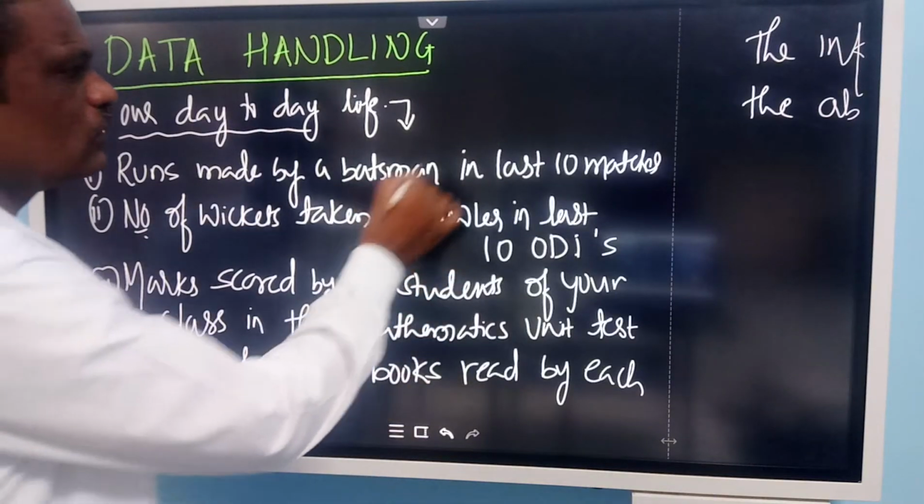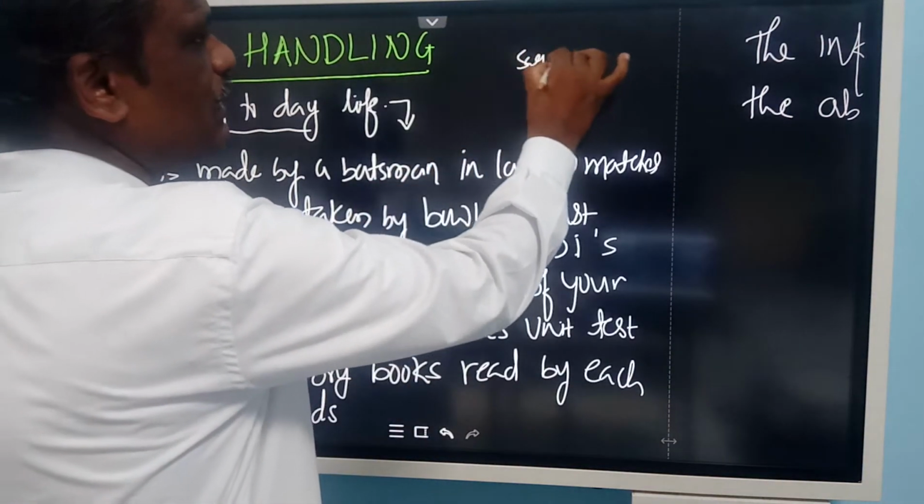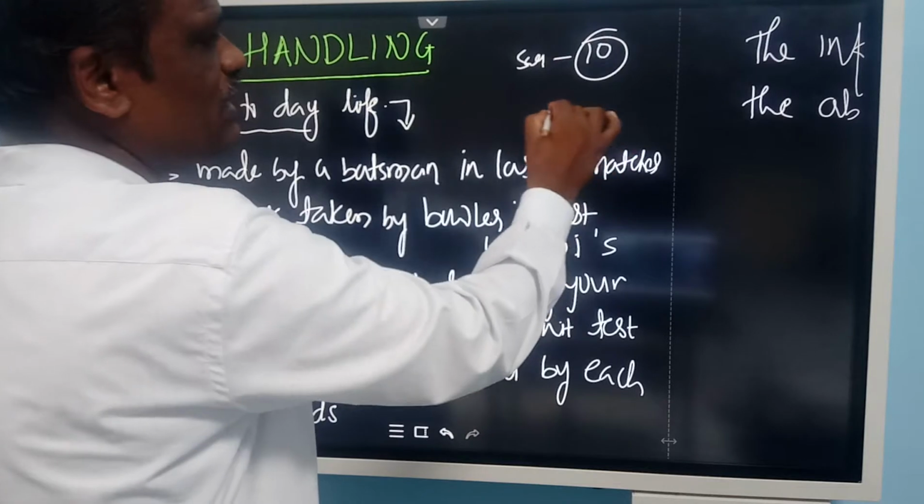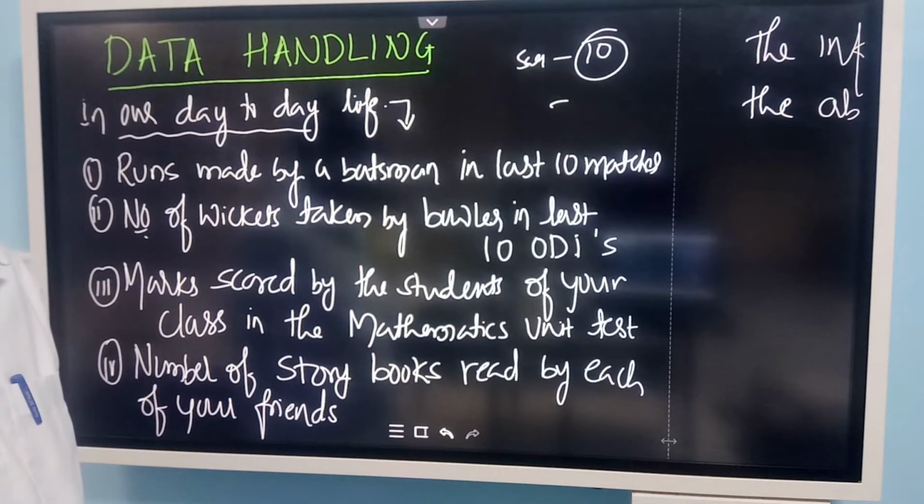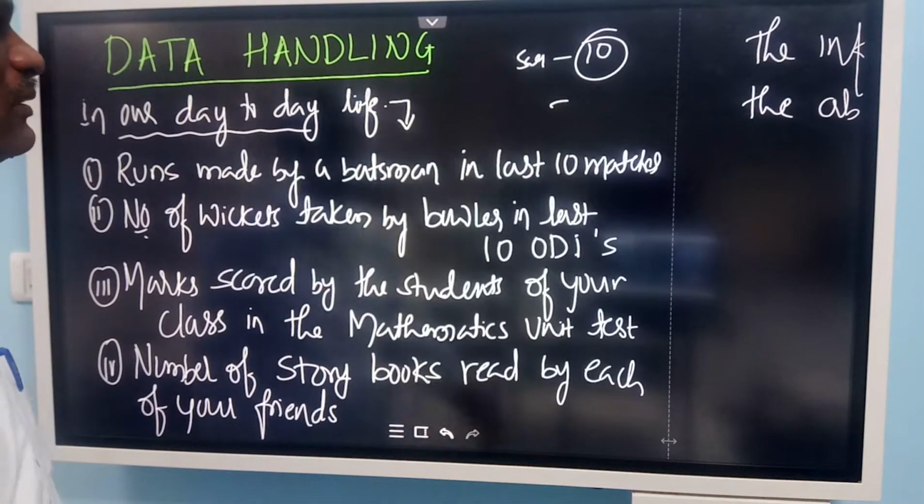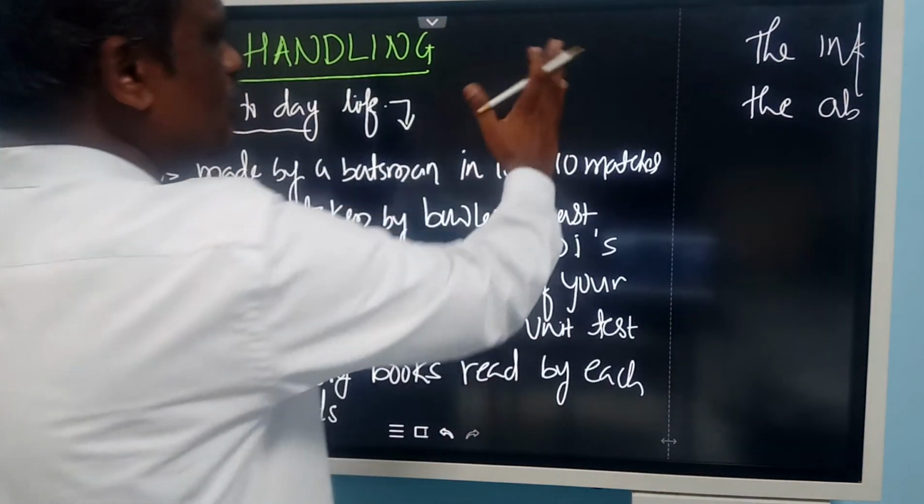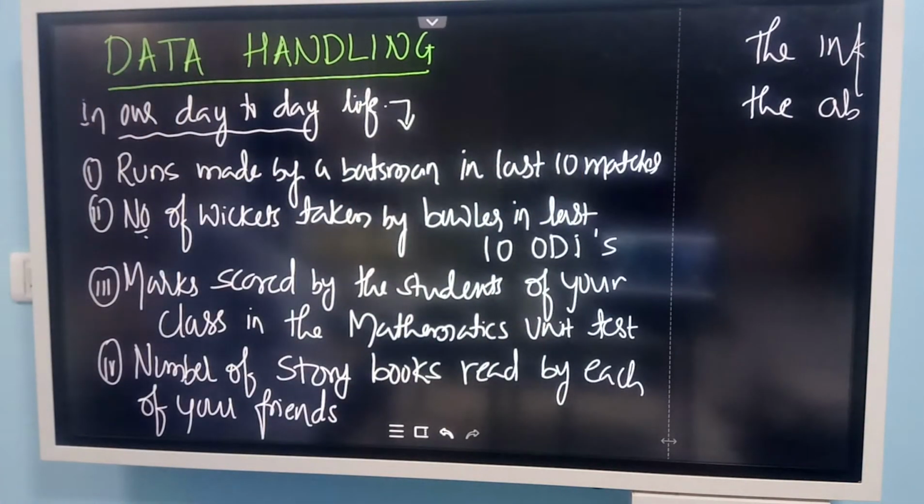How many runs he scored? A batsman, Sachin, in the last 10 one-day matches. What is the runs scored by him? Or Rahul Dravid, how many runs did he score in the last 10 matches? Like that. So we need to find out the data to compare them, to find out some information.